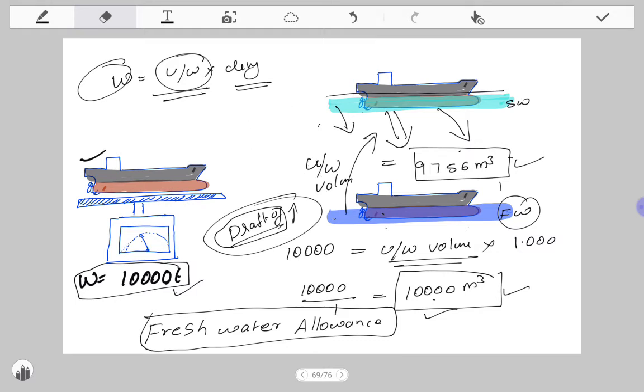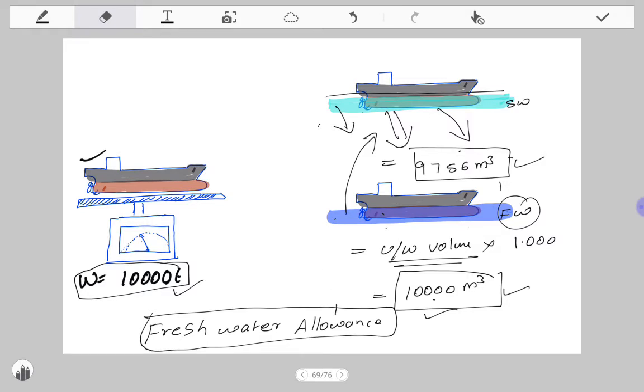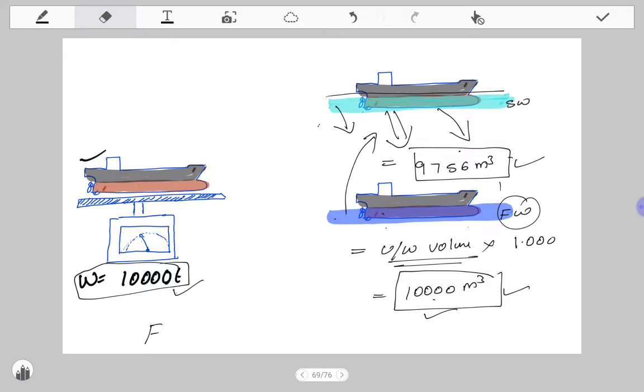This increase of the draft when the vessel is going from salt water to fresh water is called freshwater allowance. I hope you understood what is freshwater allowance and why this phenomenon is happening. It is because of the change in density between both the waters.